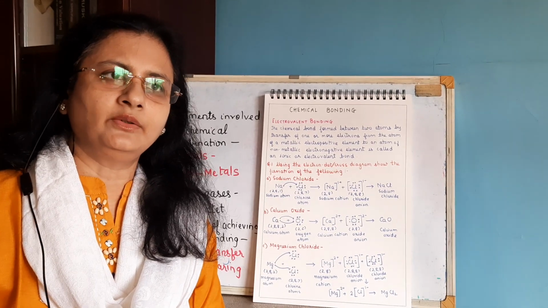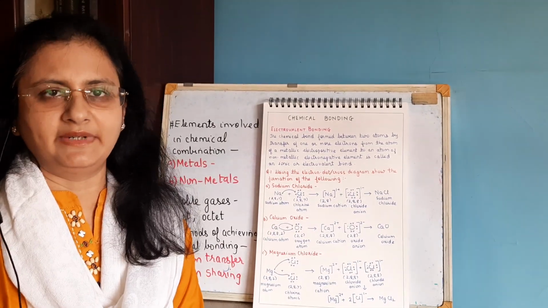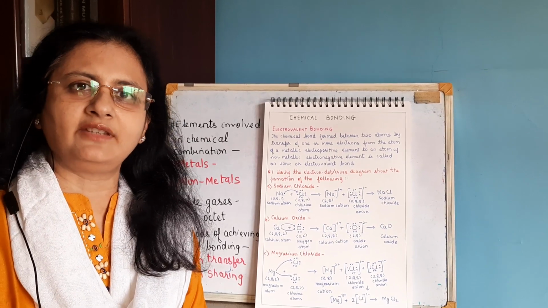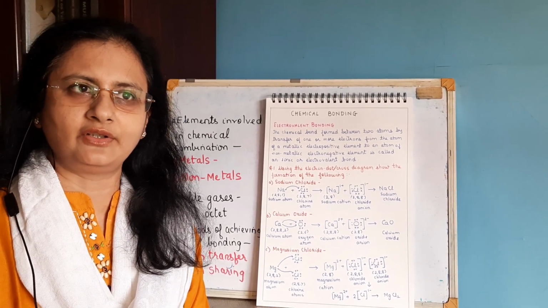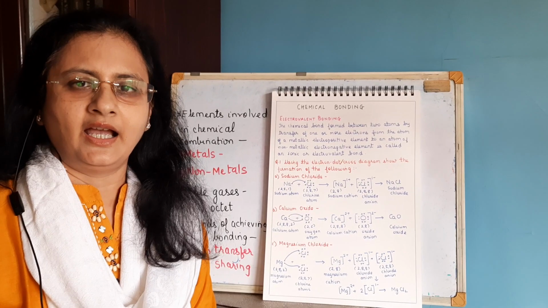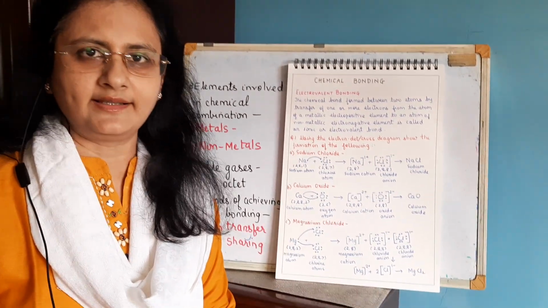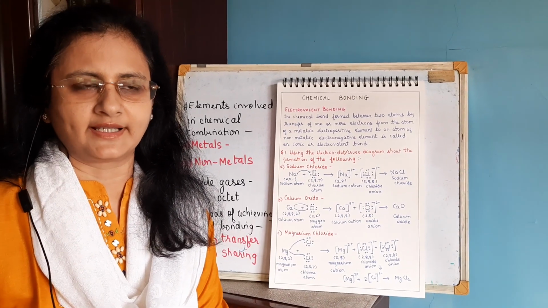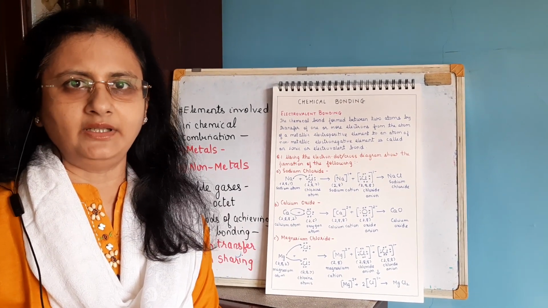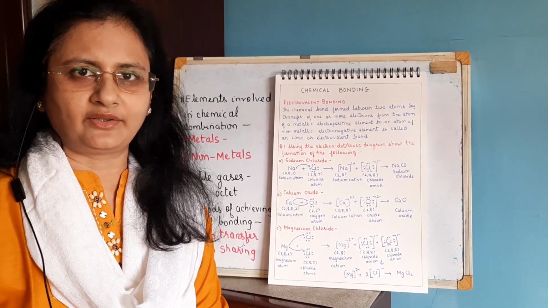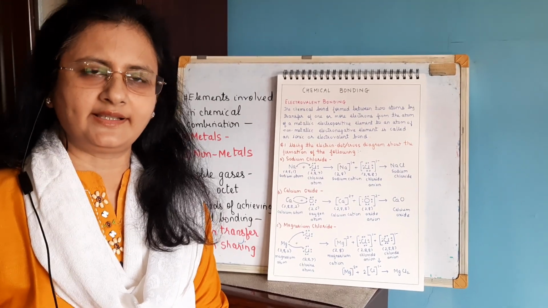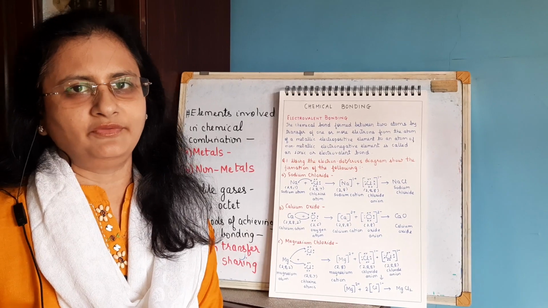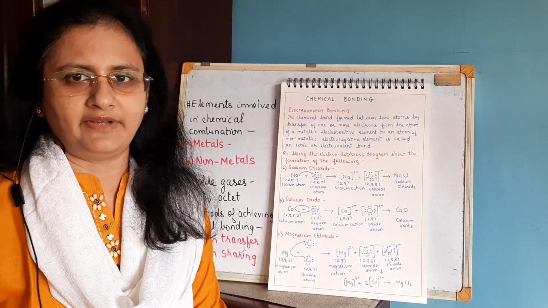Okay. Now all these elements, whether a metal or a non-metal, will try to achieve the stable electronic configuration of the nearest noble gas. I hope you remember what noble gases are. Yes, they have a stable duplet or a stable octet of electrons. That is, helium has a stable duplet, that is 2 electrons in the valence shell, and all the rest, that is neon, argon, krypton, xenon and radon, all of them have 8 electrons in their valence shell.